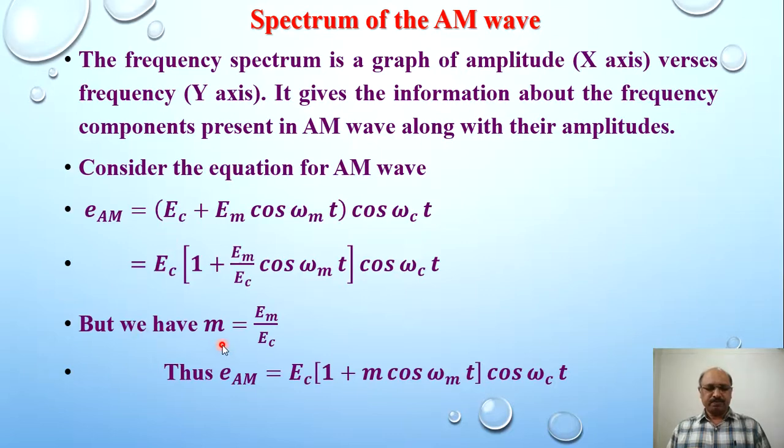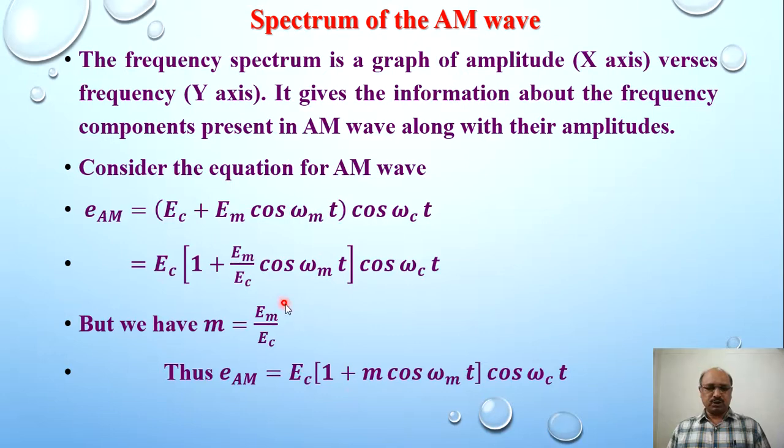But we have defined the modulation index M. We know that the modulation index is equal to the peak amplitude of the modulating signal divided by the peak amplitude of the carrier signal, so M is equal to E_M divided by E_C.